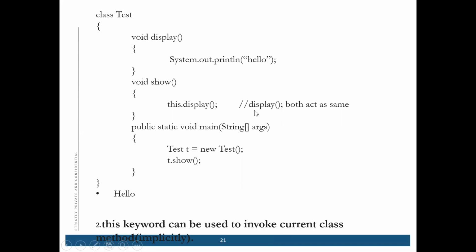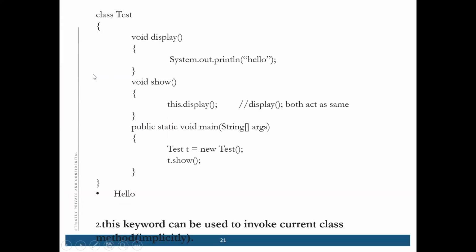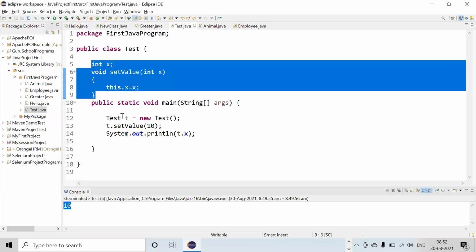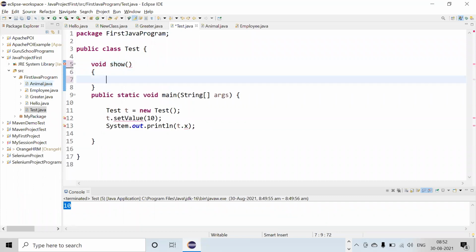I will show you. There is one method, suppose void show. Here we are calling one more method, which is display.